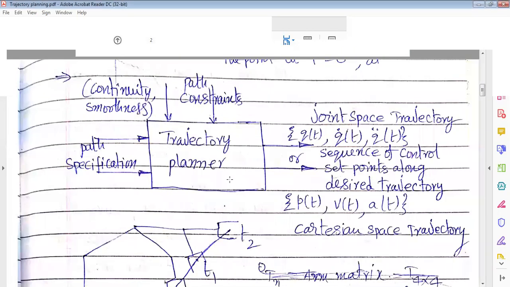Now the trajectory planner. What does it do in robotics?